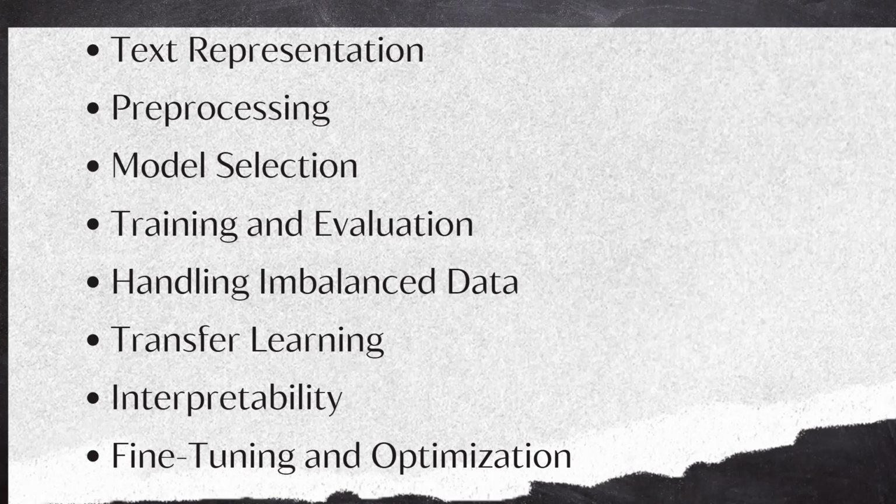It's important to note that the choice of pre-processing technique, feature extraction method, and model architecture can vary based on the specific text classification problem you're tackling. Additionally, advancements in deep learning have led to the development of more complex models like transformers, which have significantly improved the state of the art in various NLP tasks, including text classification. Remember that the field of NLP is rapidly evolving and new techniques and models continue to emerge. It's important to stay updated with the latest research and advancements in the field.